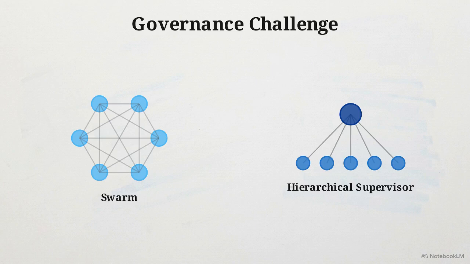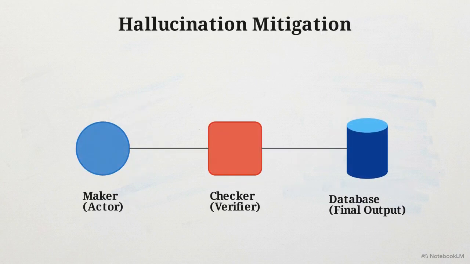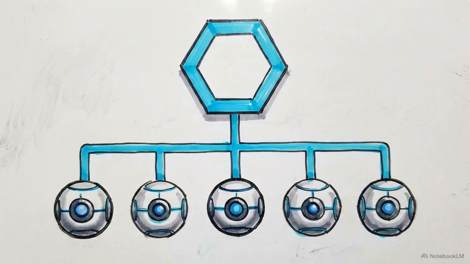In high-stakes fields like healthcare or finance, the maker-checker pattern is utilized to reduce hallucinations. An acting node generates the work, and a verifying node acts as a gatekeeper before the result is finalized. To achieve reliable scale, enterprises are moving away from open swarms toward these structured, role-based orchestration patterns.